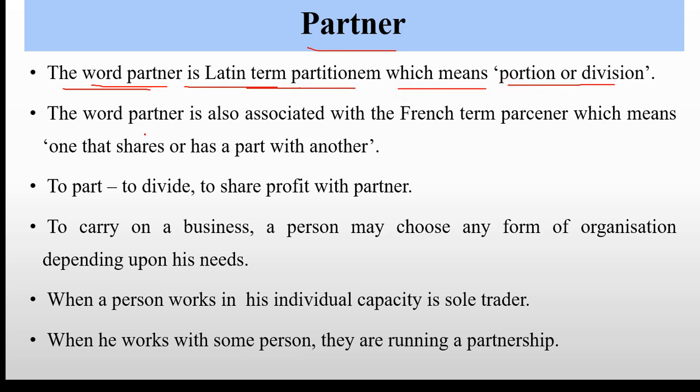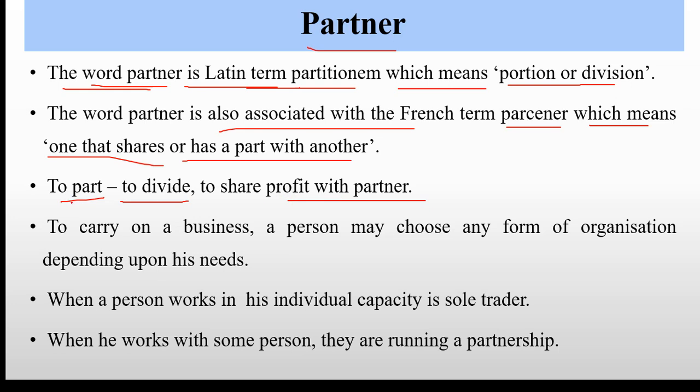And this word is also associated with the French term, partner, which means one that shares or has a part with another. In simple terms, partner means to part or to divide. What to divide and what to share is nothing but profit with the partners.